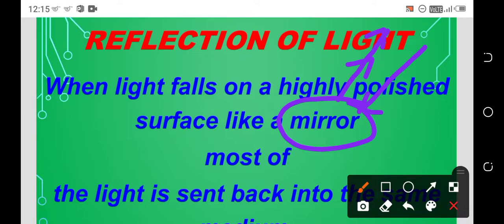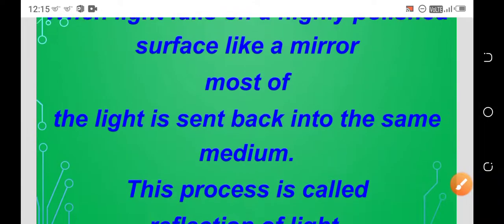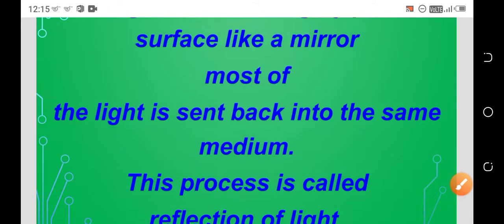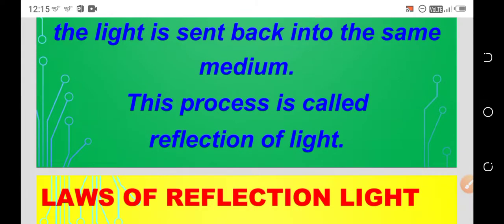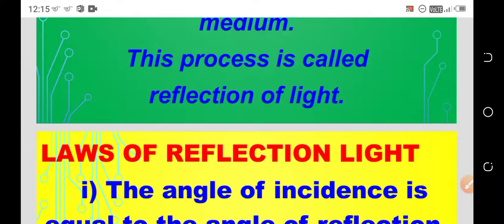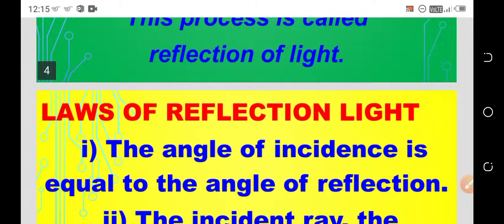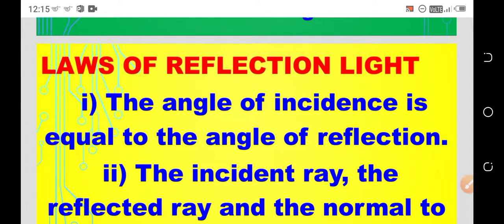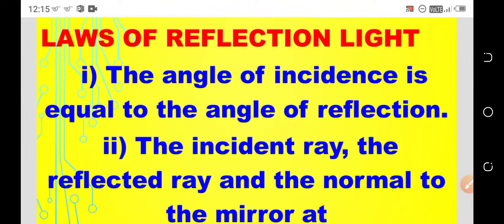When light falls on a highly polished surface like a mirror, most of the light is sent back into the same medium. This process is called reflection of light. Do we have any laws related to the reflection of light? Yes, of course. We have two laws related to the reflection of light. Let's see what they are.